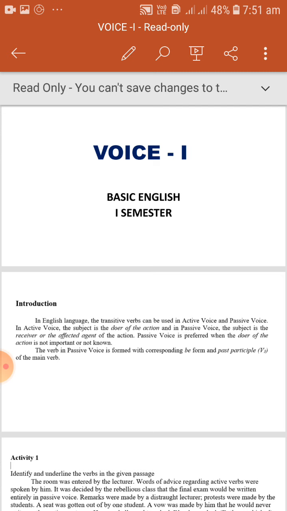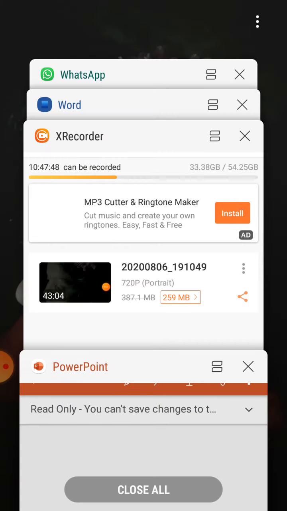No. Such statements won't come under passive voice. Such things cannot be transformed. This is what we need to remember about active voice and passive voice.